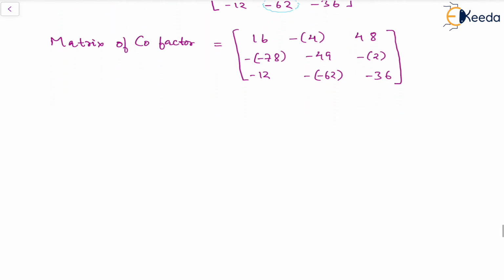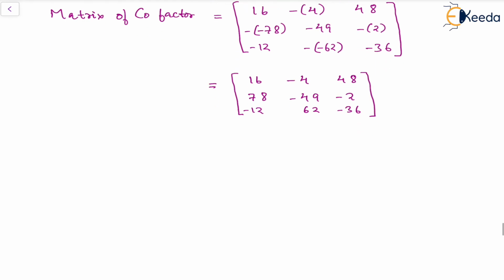And this is 16, minus 4, 48, 78, minus 49, minus 2, minus 12, 62 and minus 36. So this is the matrix of cofactors.